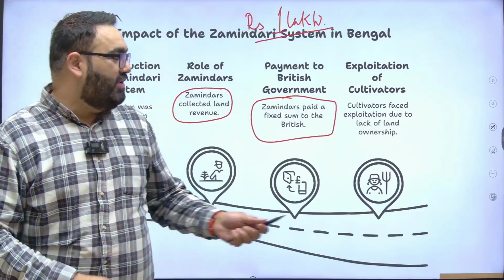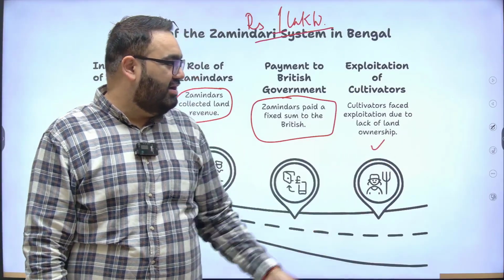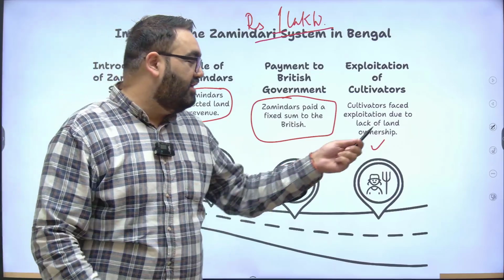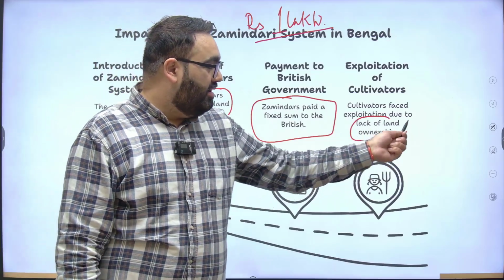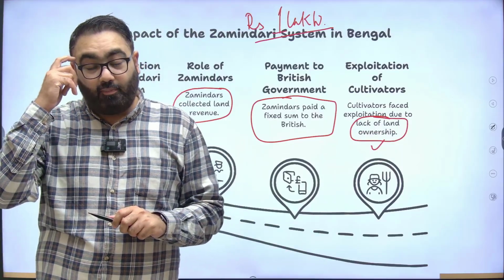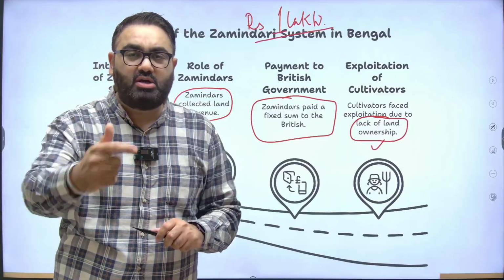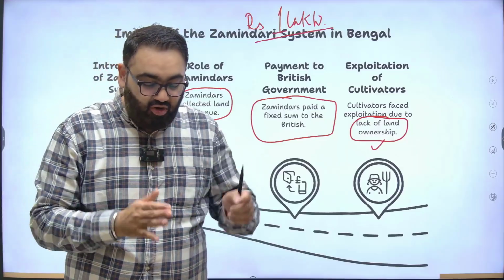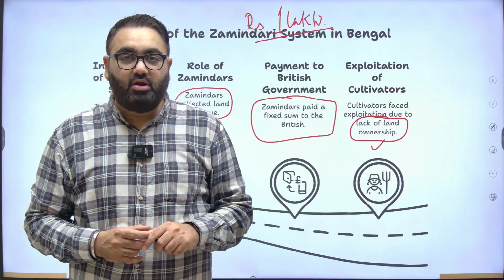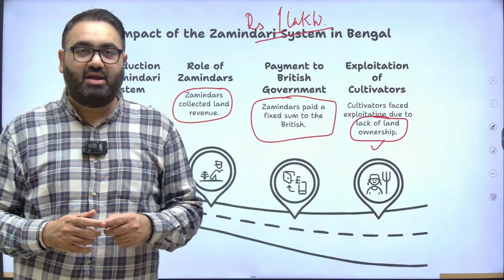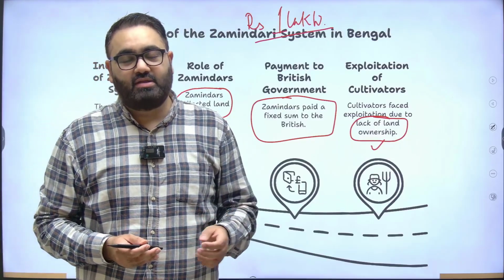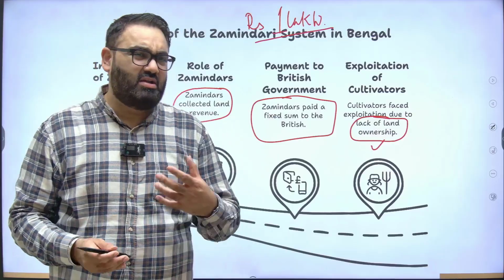Also, this led to exploitation of the cultivators because the cultivators, or the farmers, were never officially given the ownership. Now, what is the problem with not being given ownership? The problem with not being owners of the land means you cannot sell it off. Tomorrow, if you need money for something, if something wrong has happened and you think, okay, this is a piece of land where I have been working as a farmer for 50, 40, 30 years, this is mine.